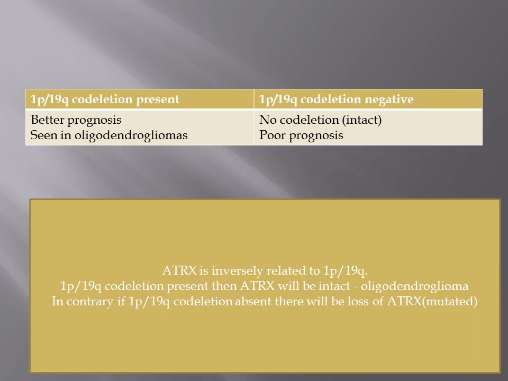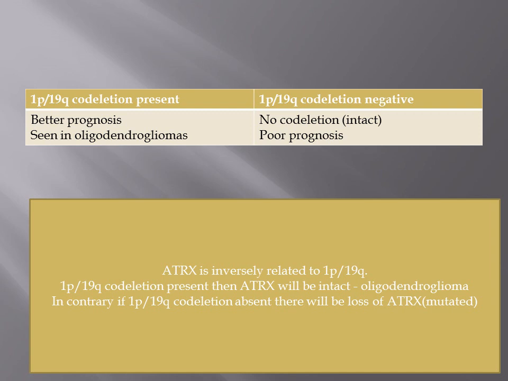And coming to 1p19q co-deletion status of a glioma, if it is present, it is oligodendroglioma, so automatically prognosis will be better. Whereas if 1p19q co-deletion is negative, that means it is not oligodendroglioma. Definitely this will be astrocytoma, whether it possesses IDH mutation or not. Whatever the astrocytoma, finally it degenerates to GBM. If it is IDH mutant, it will slowly progress to GBM. If it is wild type, it rapidly progresses to GBM.